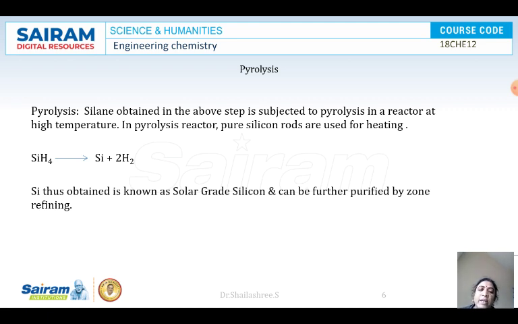And thus obtained silicon is our required solar grade silicon. Okay, and this silicon will be further purified by zone refining, if required. If more pure silicon is required, then the zone refining process is done. Otherwise, this silicon can be used for the solar cells. Okay, so this is about the production of the solar grade silicon.